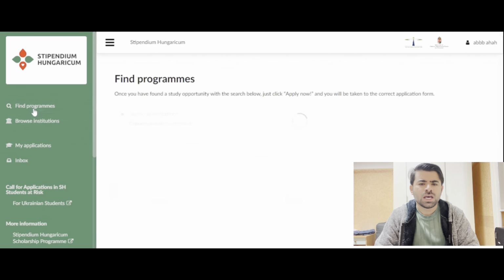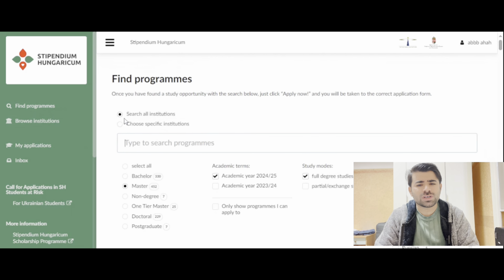If you have a specific institution, you can choose that institution, but I will select search all institutions in case you don't know anything about Hungarian universities. Then here you can see bachelor, master, and one-tier master or doctoral. You don't have to put non-degree or postgraduate here, because I think there is no postgraduate for all nationalities. Let's say I put bachelor here, and you can also put master here as well. And then it's very important, you have to put this one, 2024 to 25.